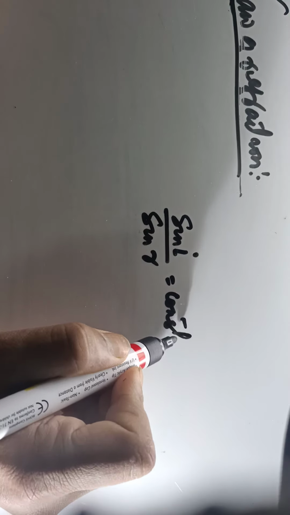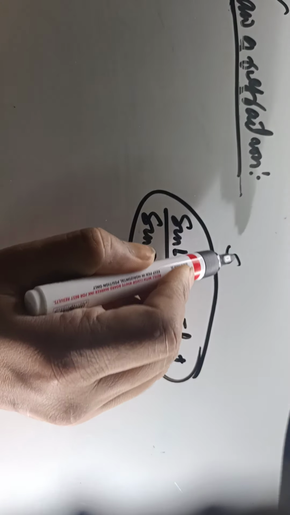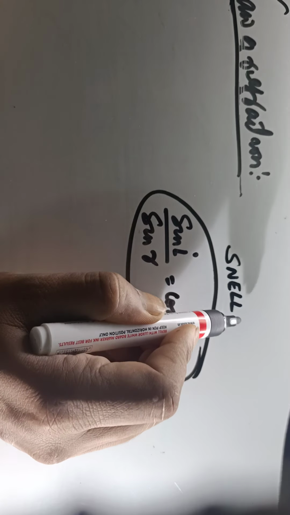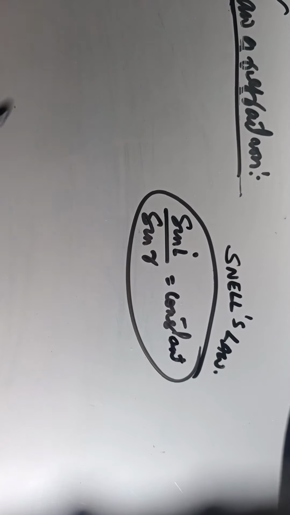This is also called Snell's law, which is the same for any given color of light and a given pair of media.